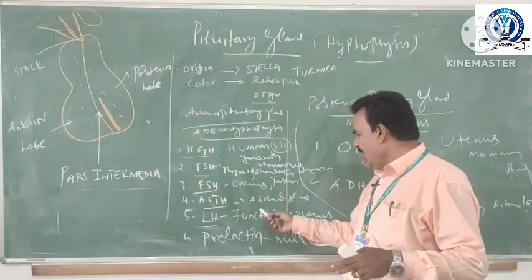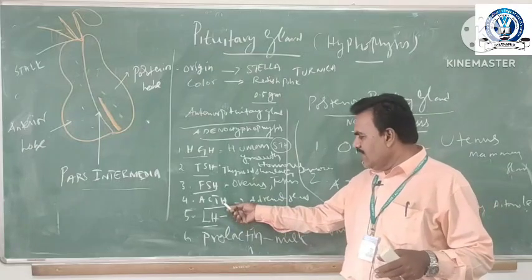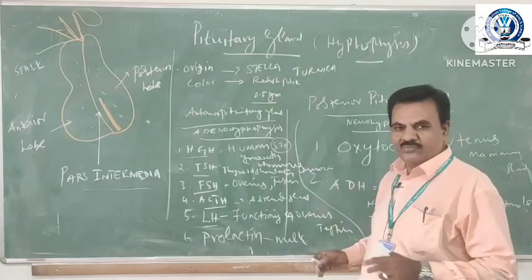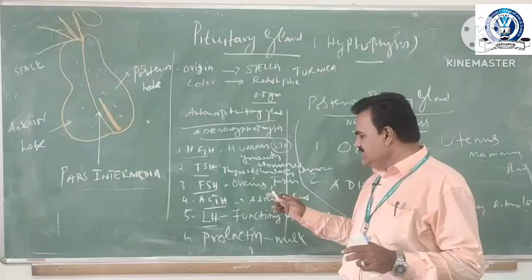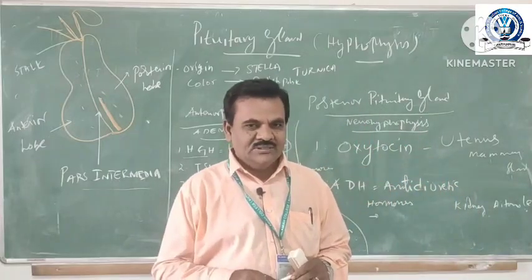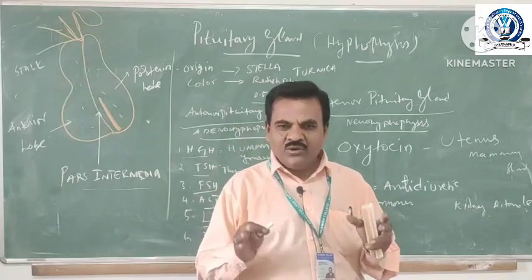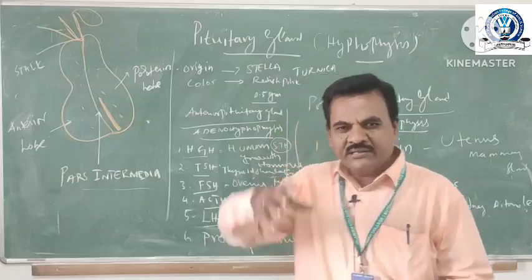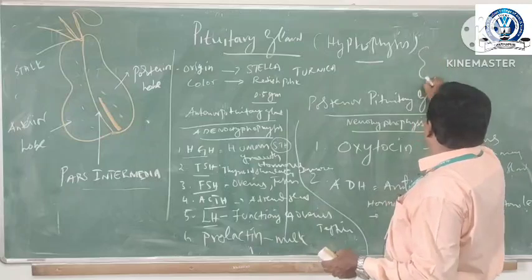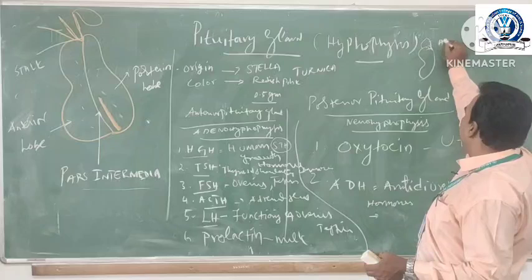And fourth one is adrenocorticotropic hormone, ACTH. This hormone is secreted by the anterior region of the pituitary gland. The ACTH controls the adrenal gland. The adrenal gland is another endocrine gland. It is located on the top of the kidney, like a cap-like structure. This is the adrenal gland.